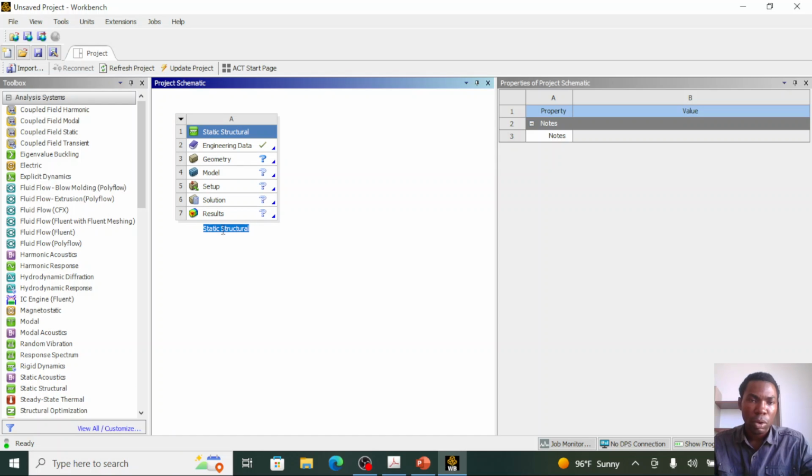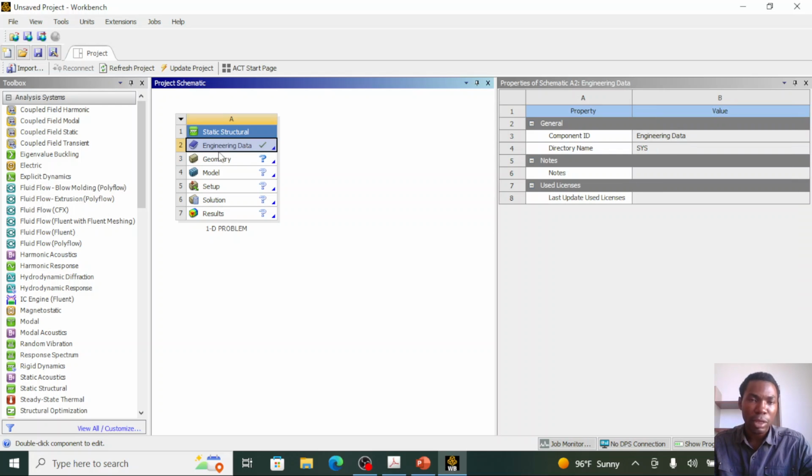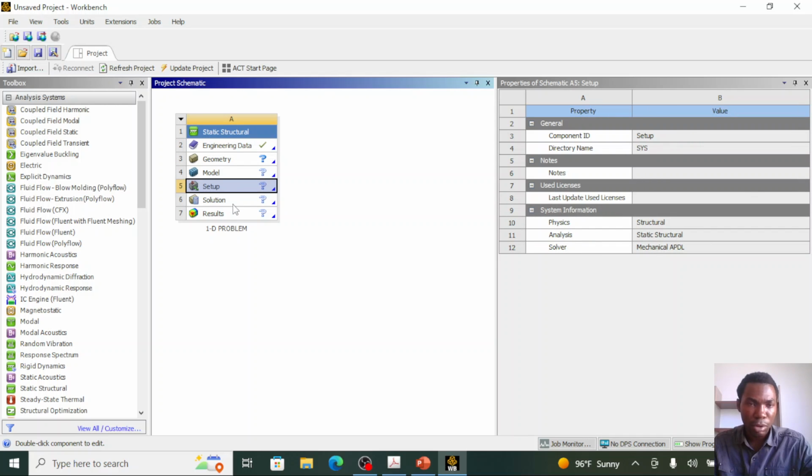So we can name this solver, say, one-dimensional problem. Anything you want to name it, you can give it a name. What we need to do is go through this workflow from the engineering data to the geometry to the model to the setup to the solution to results.